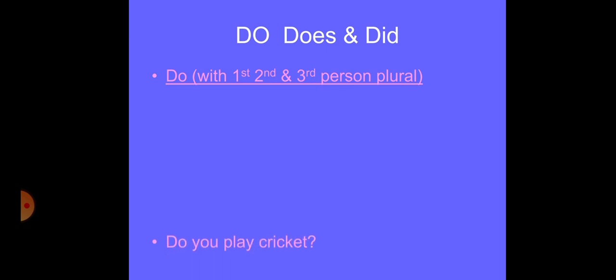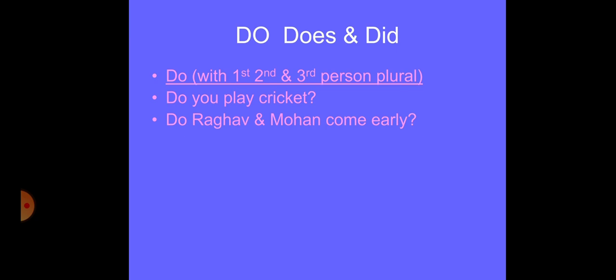Next is the use of do, does, and did. Do is used with first, second, and third person plural, like do you play cricket? Here, the first form of the verb is used with do. Do Raghav and Mohan come early?